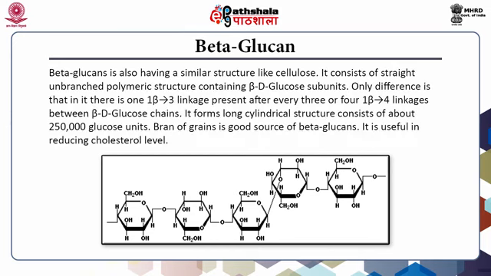Beta-glucans. Beta-glucans have a structure similar to cellulose. It consists of a straight unbranched polymeric structure containing beta-D-glucose subunits. The only difference is that there is a 1 to 3 beta linkage present after every 3 or 4 1 to 4 beta linkages between the beta-D-glucose chains. It forms a long cylindrical structure consisting of about 250,000 glucose units. The bran of grains is a good source of beta-glucans and it is useful in reducing cholesterol level.